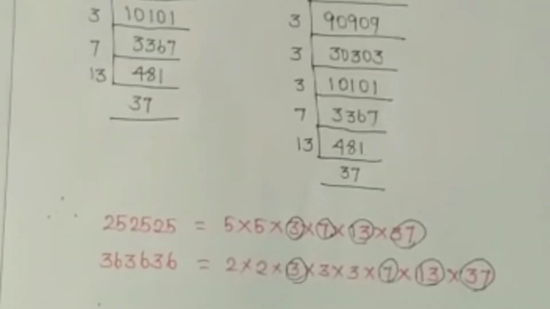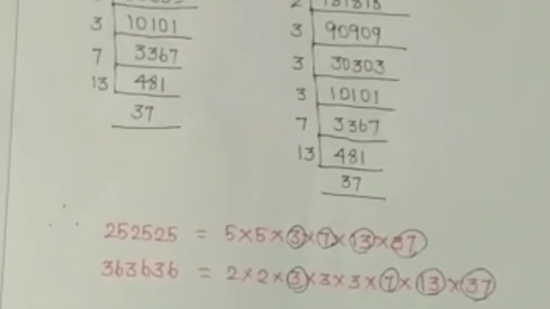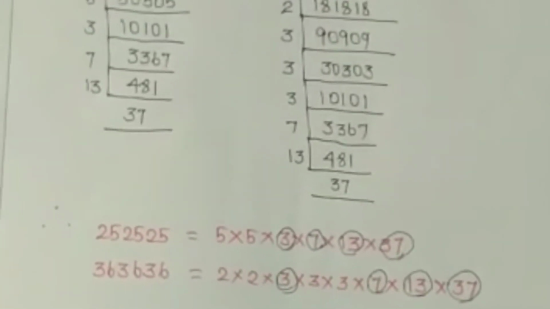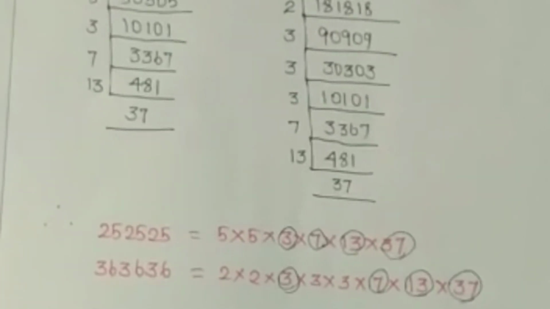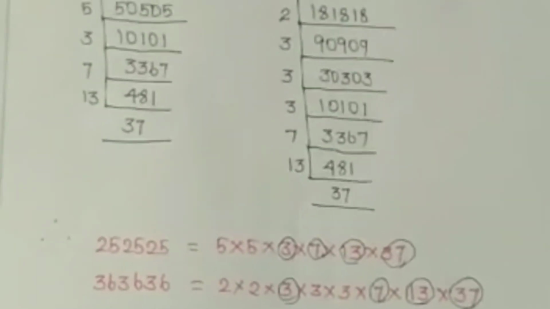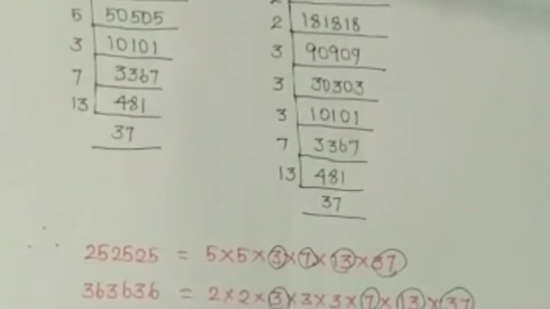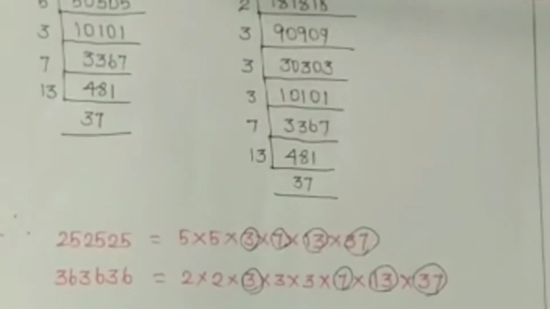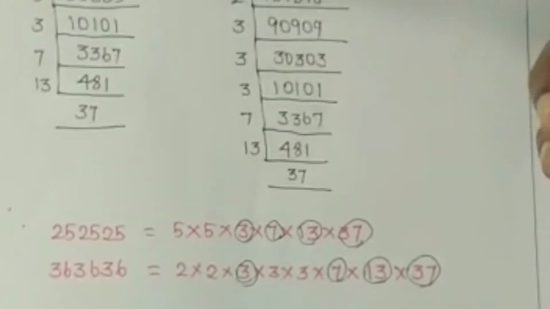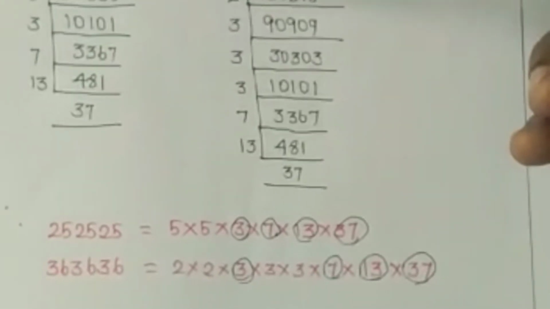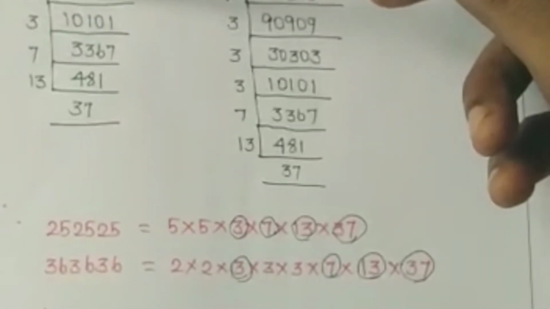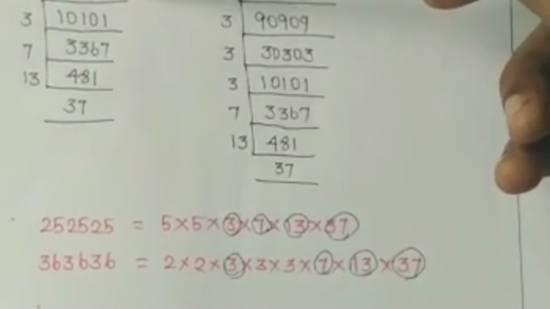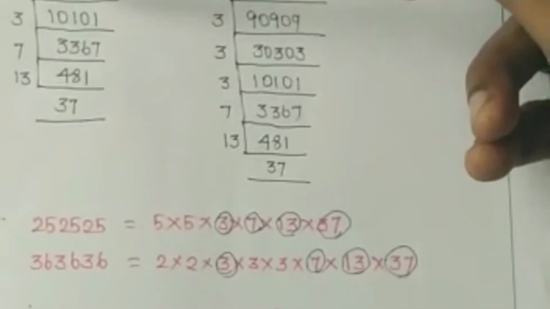We all know the definition of HCF. What do we mean by HCF? The greatest number which divides each of the given numbers without remainder. Let us proceed with the prime factorization method. My first number is 252525. My first factor is 5. Dividing by 5, I get 50505. Again another factor 5.